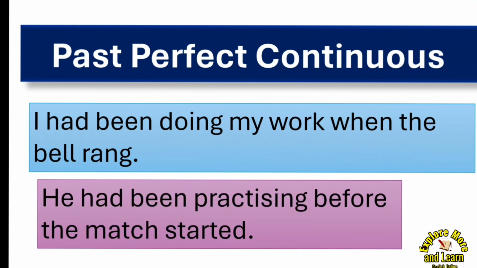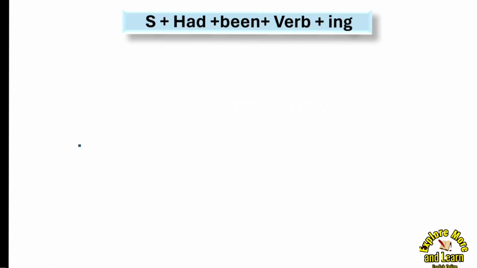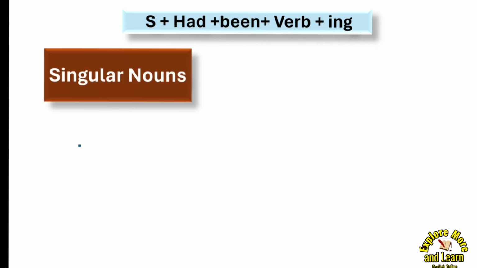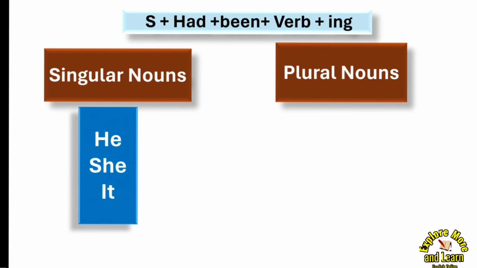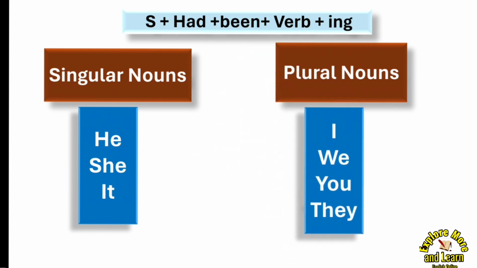Another example, he had been practicing before the match started. So he had already been practicing before the match started. So these are the examples. Now quickly discuss the structure. That is subject then had. In present perfect continuous there was has or have, but here we have had only. Then been, then verb plus ing. So this is very simple, whether it is a singular noun or he, she, it, or I, we, you, they. We use only had with all the pronouns, with all the subjects, whether they are plural or singular.